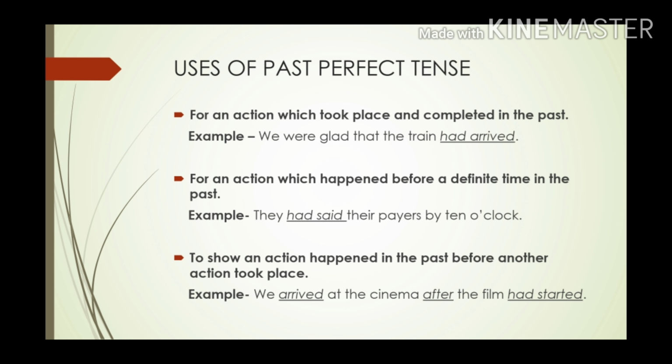So whenever we have to show any kind of an action that happened in the past before another action took place, then also we use past perfect tense. For example, we arrived at the cinema. Now this action was completed after the film had started, so this is the other action which was happening. So first we arrived at the cinema, and this was done after the film had started. Okay, two actions going together. So this was the use of past perfect tense.